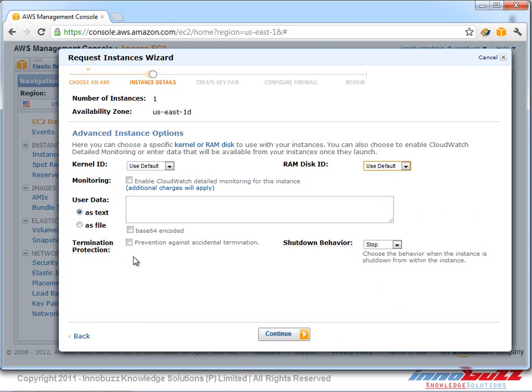And it also shows termination protection. As we know, we can go ahead and launch an EC2 instance, and at any point of time, if we think that we don't need the instance anymore, we can go ahead and stop it. At that point, when we click stop, it shows 2 different ways for the shutdown behavior: we can set it as stop or we can terminate. That means if we stop the instance, it will be automatically terminated, or it will be in the stop condition where the end user can go ahead and start it again in the future.